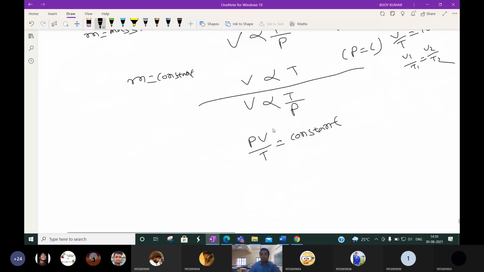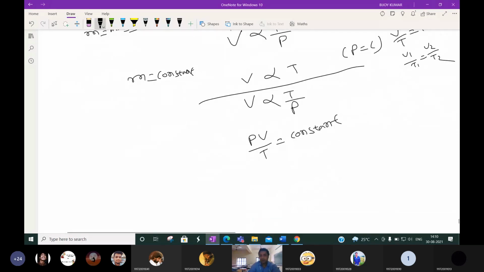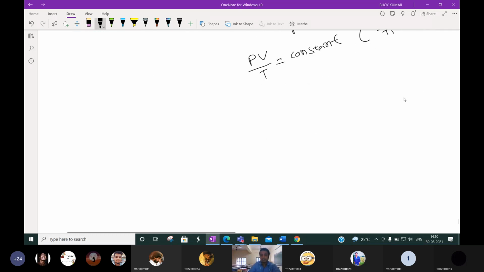And if you combine Boyle's law and Charles' law, we will get V directly proportional to T by P, or we can say PV by T is equal to constant, or we can say P1V1 by T1 is equal to P2V2 by T2. Okay, what is that? Let me explain.